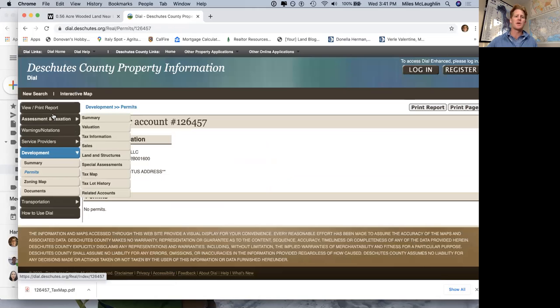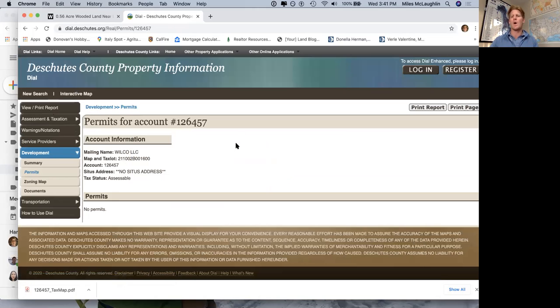Next thing is, are there any permits? Has anybody gotten a permit to put a well in or a septic system? Because those cost money, and those are applications you have to go through.